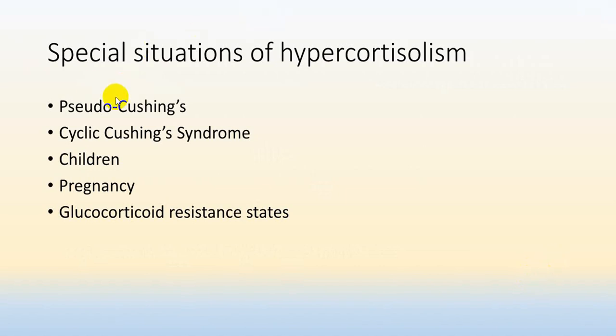We have already told you pseudo-Cushing; cyclical Cushing syndrome may sometimes be seen in children, during pregnancy for a short period, and glucocorticoid resistance states, where you get elevated level of cortisol, hypercortisolism, but the person does not have the classical features of Cushing syndrome.